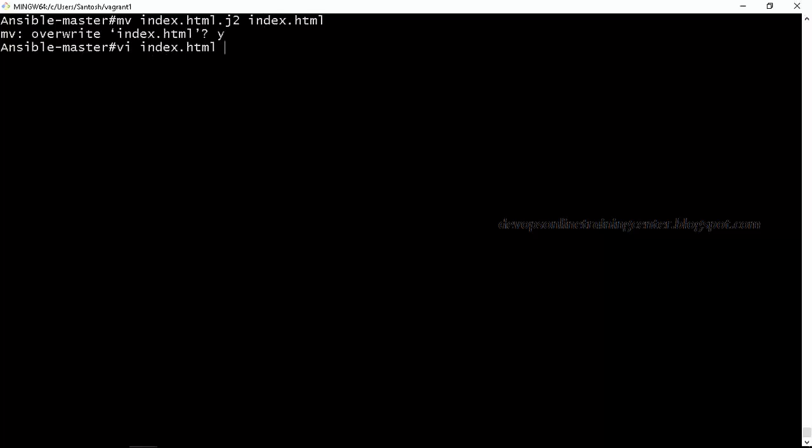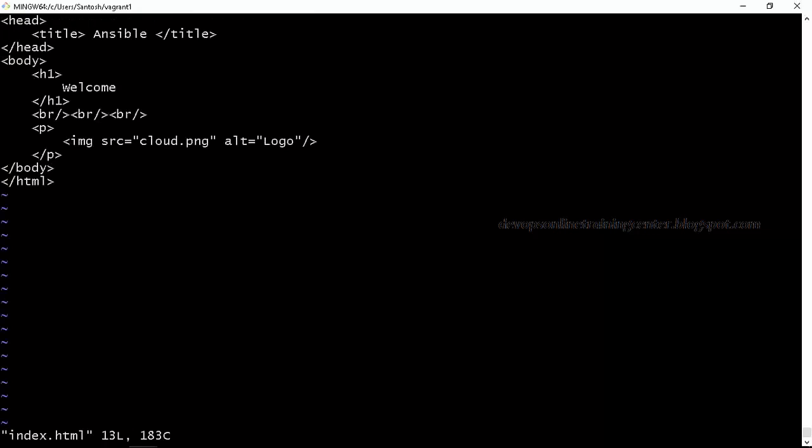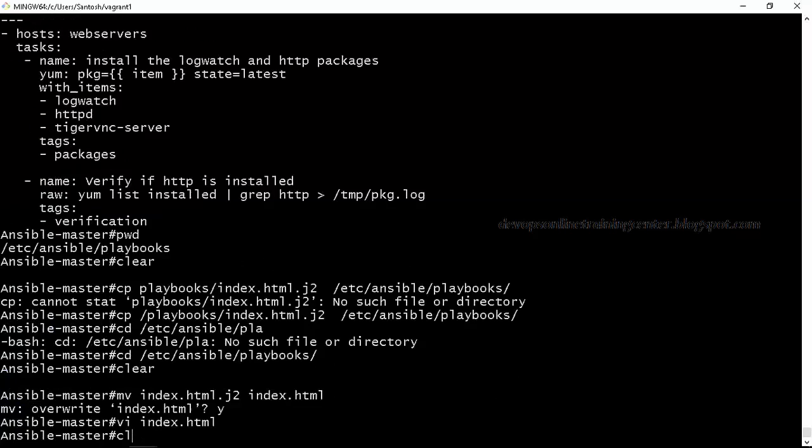So I have this index.html. This is something like HTML page, right? I want to display something on the website and I want to have an HTML page, like something like header and some rows, some web page name, Ansible demo, let us say, and then I'll write something like welcome to Ansible. Then I also want to display my cloud.png as a logo on my website, right? So this is my index.html.